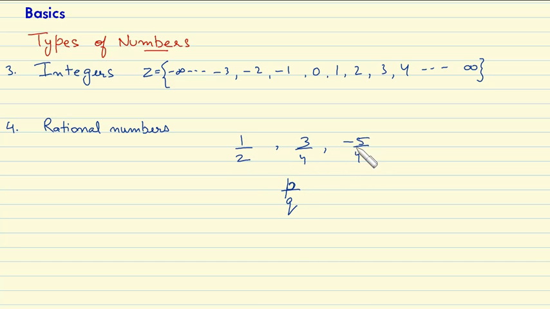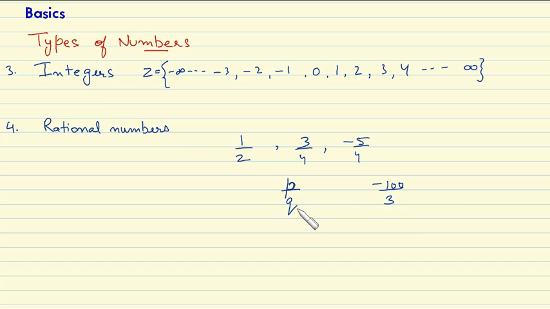Here the value of P is -5 and the value of Q is 4. So you can place any integer at the place of P, and any integer at the place of Q, and it becomes a rational number. Suppose we put P as -100 and Q as 3, then -100 by 3 is another rational number. I hope you are getting my point. Here P and Q both are integers.